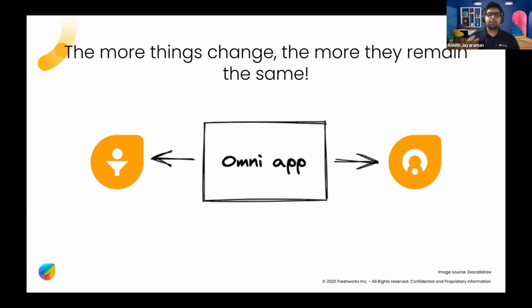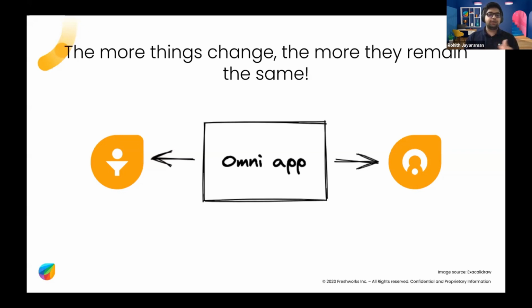So the first Omni app that we present to you, the one that's supported today, is the Omni app between Freshsales and Freshworks CRM. So basically, you write only a single app and it will work across two products. And this doesn't mean that things need to be exactly the same. You can customize the user's experience, which is what I will be talking you through.